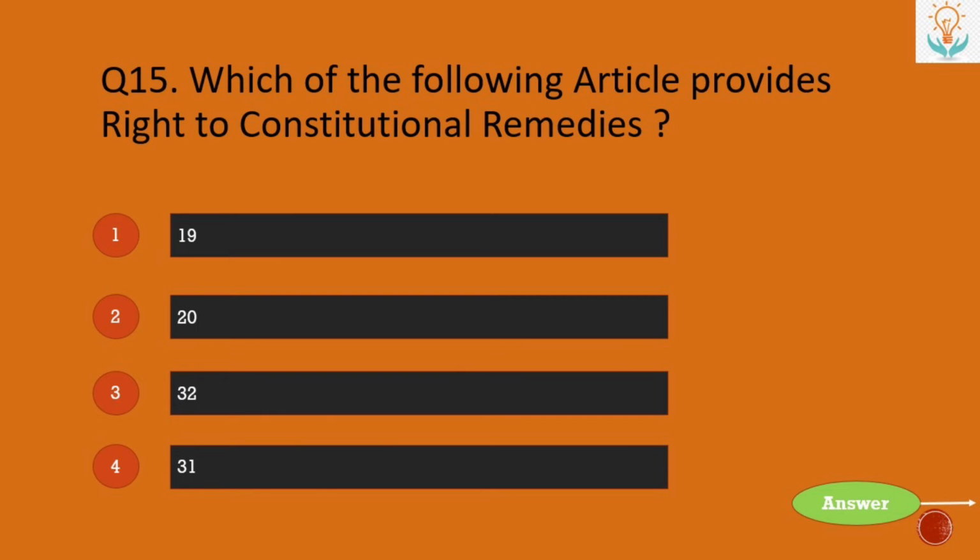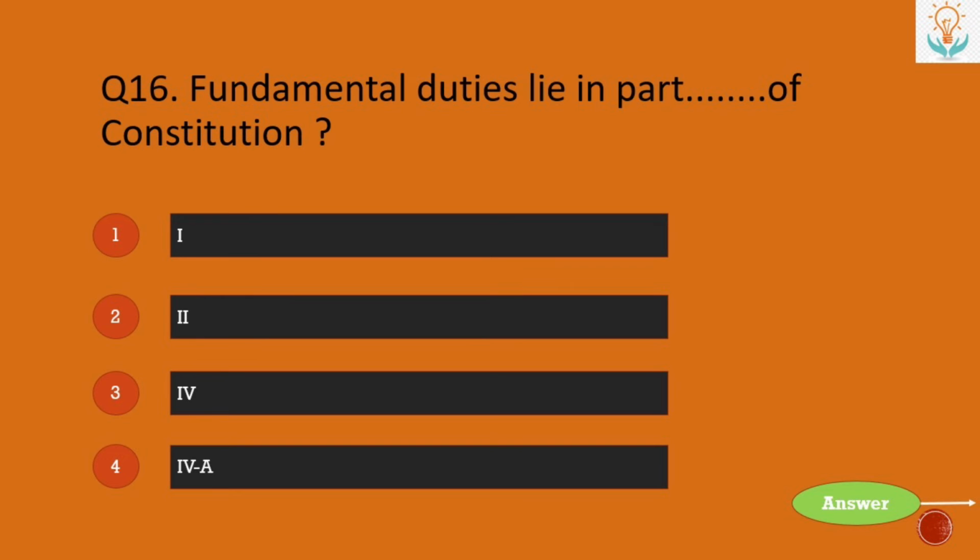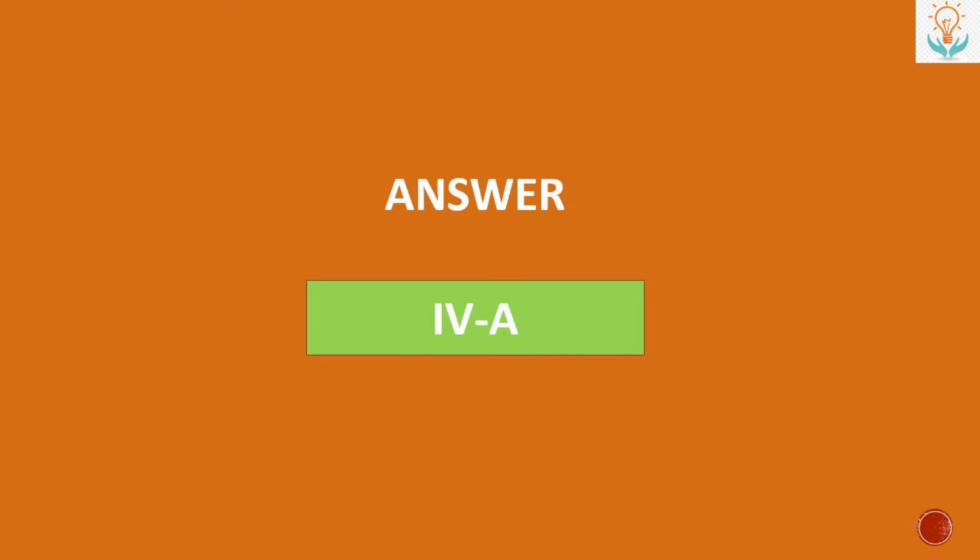Next, which of the following articles provides right to constitutional remedies? Number 1, Article 19. Number 2, Article 20. Number 3, Article 32. Or number 4, Article 31. So the answer is Article 32, which provides the right to constitutional remedies. Next, fundamental duties lie in part dash of Constitution. Number 1, first. Number 2, second. Number 3, fourth. Or number 4, fourth A. So the answer is fourth A part.